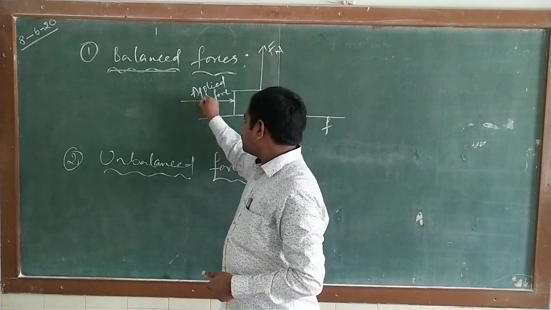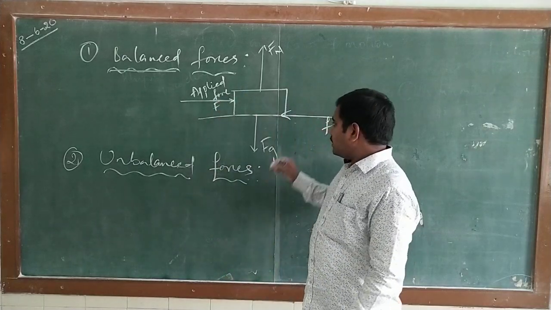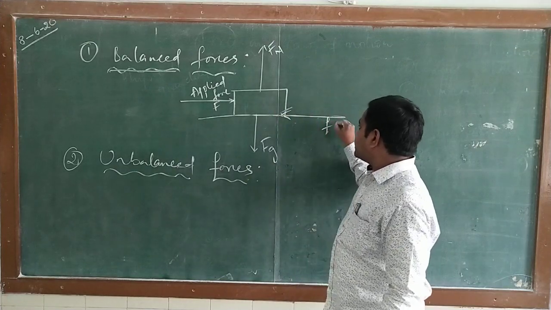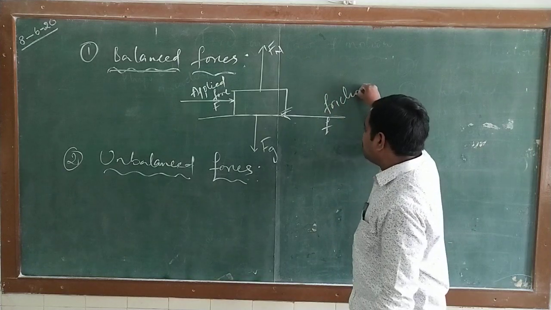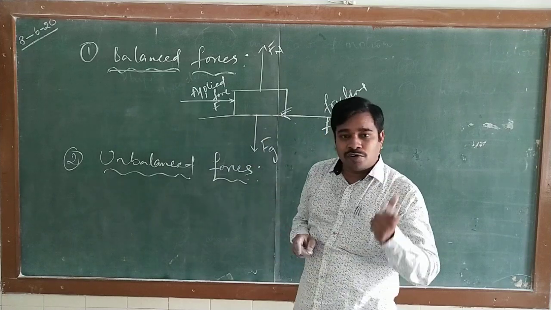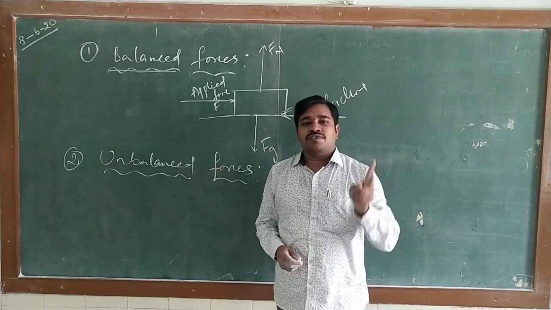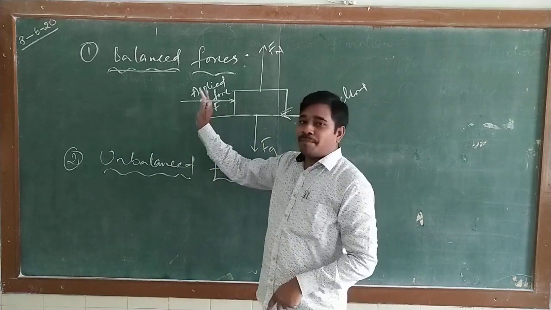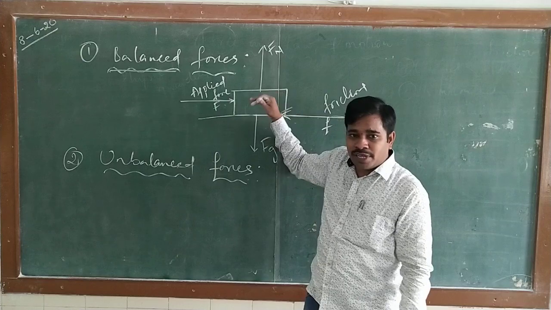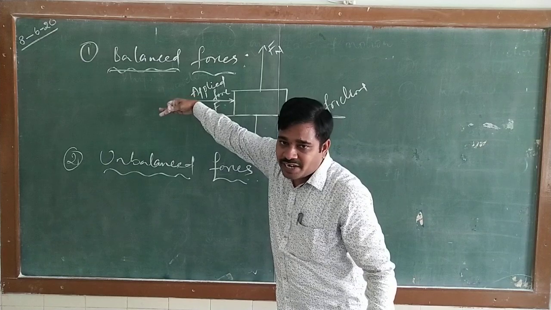For example, this is the force which is applied by us. It is called applied force, and we denote it as capital F. And to balance that, there is one more force which always acts from the opposite direction, which we call frictional force. It is represented with small f. These two forces are equal, and they act in the horizontal direction. Remember carefully, the two forces which always act on a body placed on the table along the horizontal direction are the applied force and the friction force.